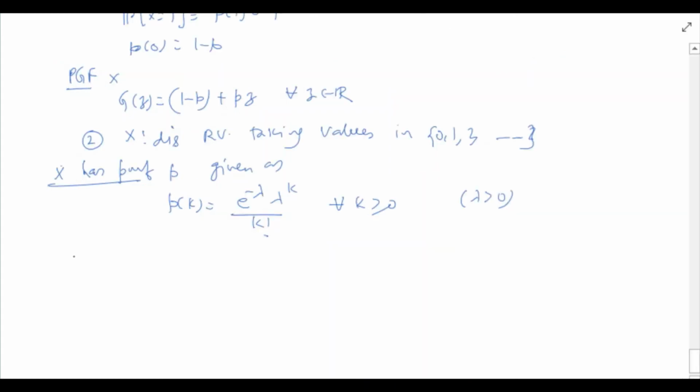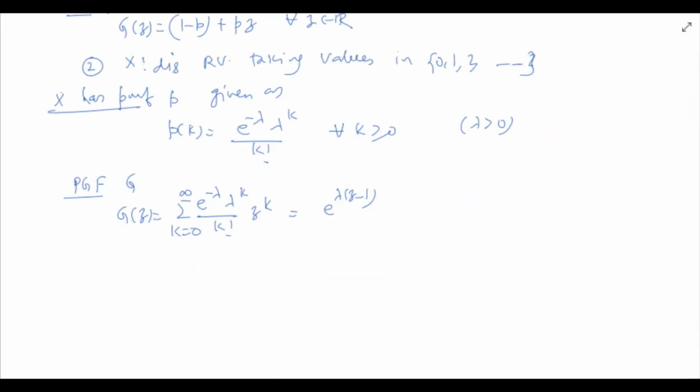Now we can use the formula above to compute the probability generating function of x, that is g(z) equals the summation from k equals 0 to infinity of e raised to minus lambda, lambda raised to k divided by factorial k, this is p_k, times z raised to k. This turns out to be equal to e raised to lambda times (z minus 1).